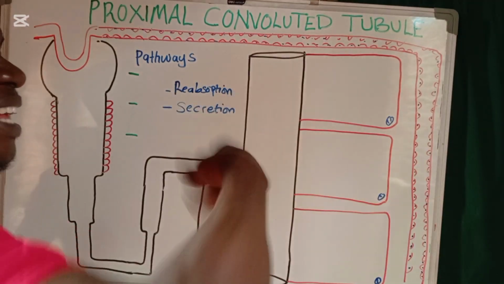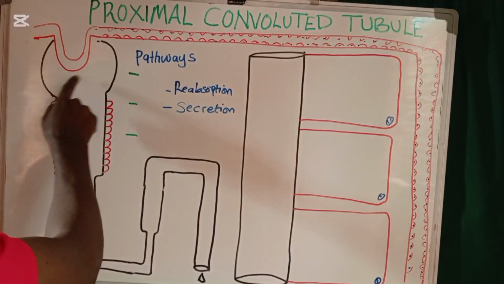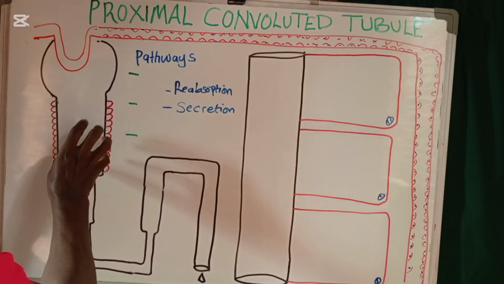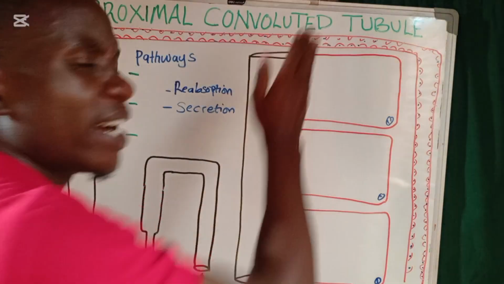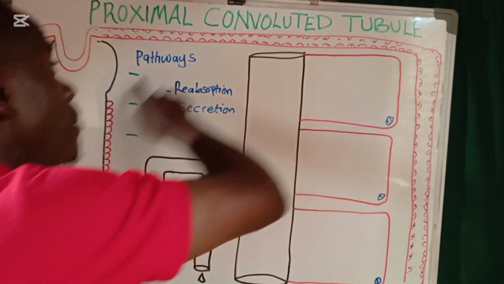Things are getting reabsorbed back into the blood. Remember, they were once in blood, but because of net filtration pressure they were filtered into the tubule, and now they go back into the blood vessels. That is reabsorption.